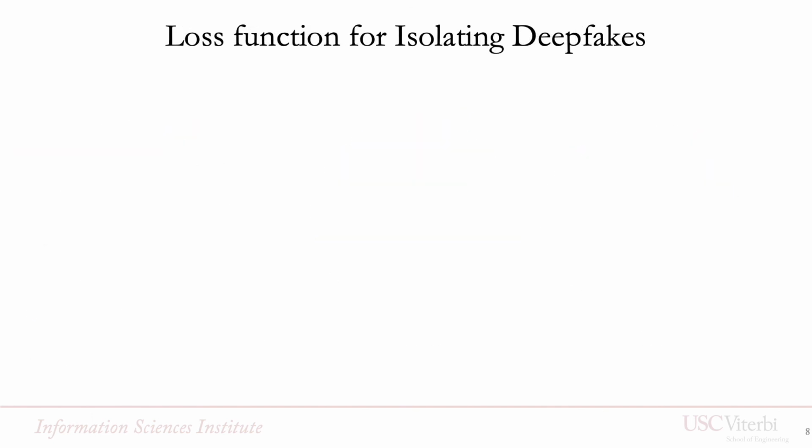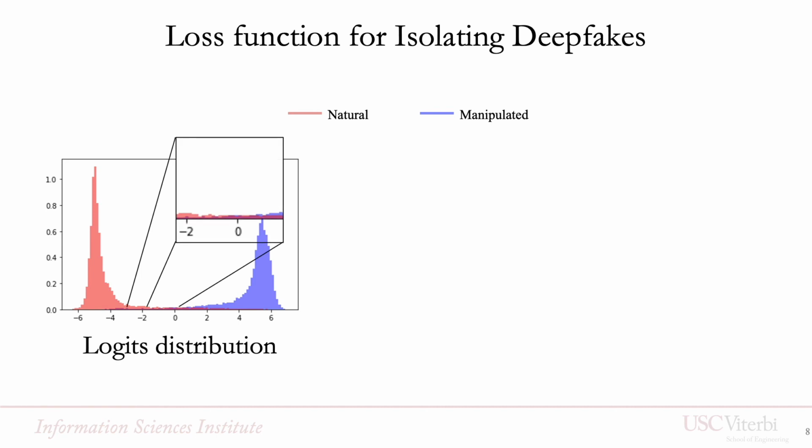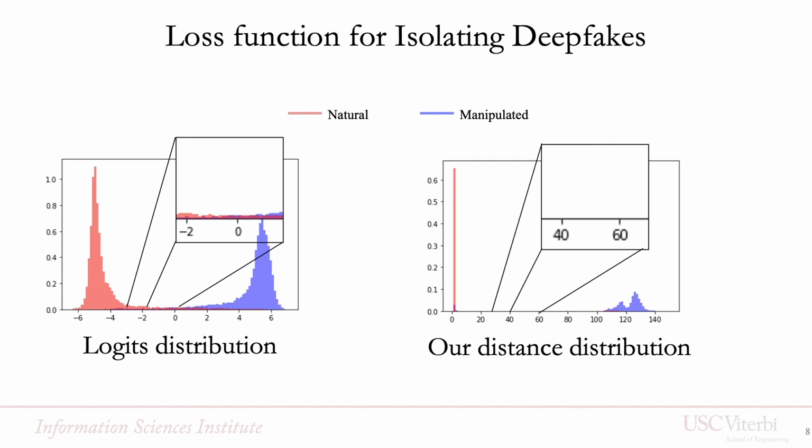As I mentioned before, the two hyperspheres define a margin between the classes that greatly improves performance. If we take a look at the regular logit distribution, you can see that the main clusters of the natural and manipulated faces are far apart. Yet the variance of those distributions is not minimized. And if we zoom into a high confusion region, the logits are mixing with each other. Instead, if we take a look at our distribution, we have induced compactness of the natural faces and pushed the manipulated faces far apart for a better separation between the two distributions. This induced improved results at low false positive rate.